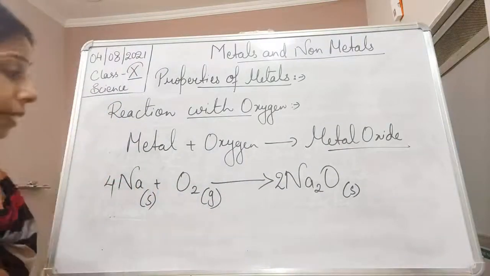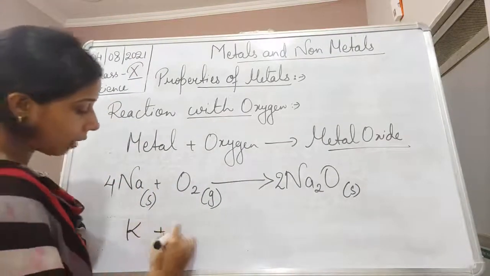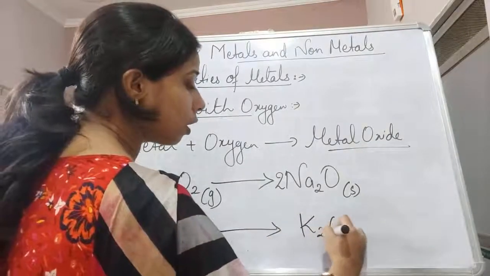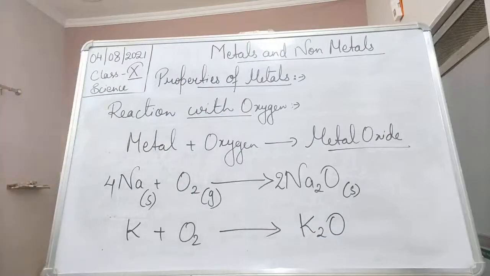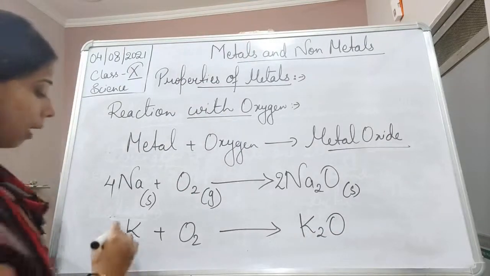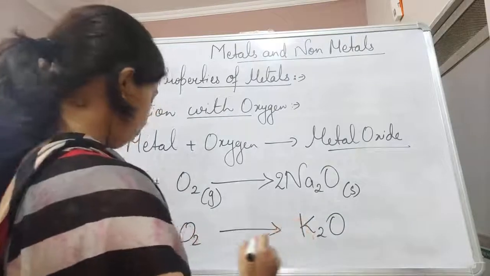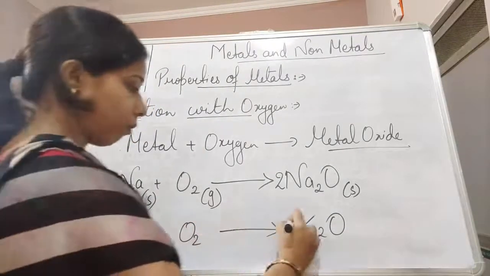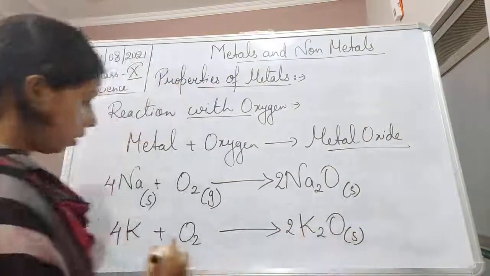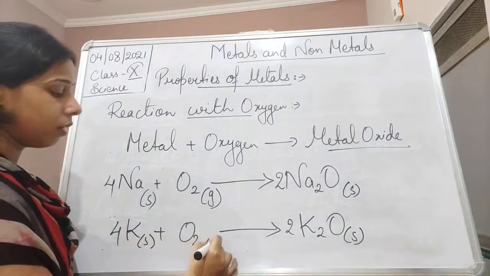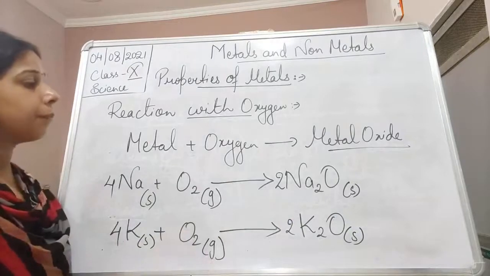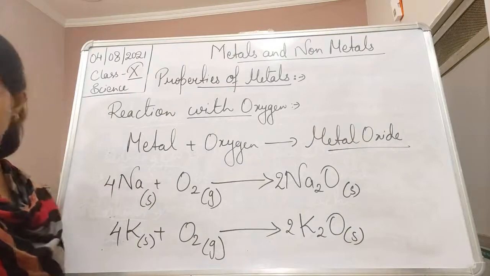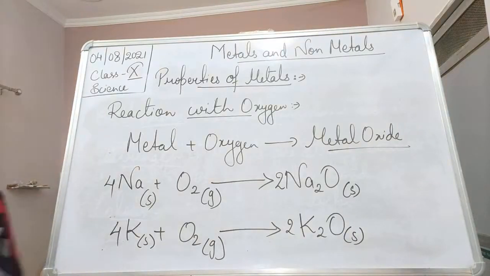Now let us see another very reactive metal, which is potassium. When potassium reacts with oxygen, it will also form potassium oxide, which is represented by K2O. So this is the reaction in which we have seen what happens when a very reactive metal reacts with oxygen.